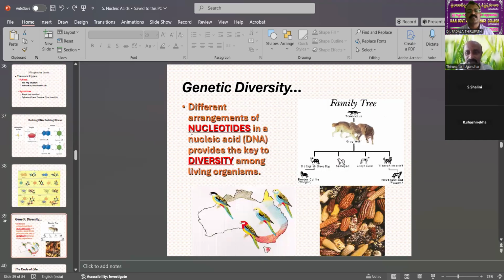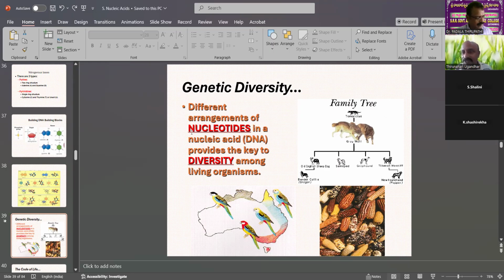The different arrangements of the nucleotides in nucleic acids give genetic diversity. DNA provides the key to the diversity among living organisms. All types of organisms are not the same; they differ in color, morphologically and physiologically, based on the arrangement of nucleotides in nucleic acids.